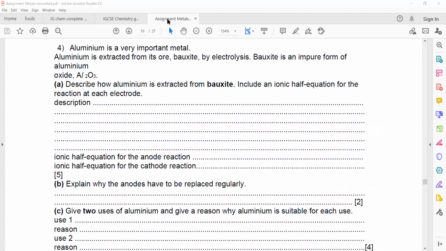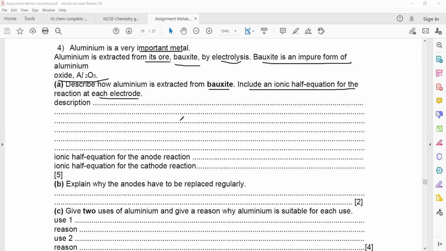Aluminum is a very important metal. There are many uses of aluminum. Aluminum is extracted from its ore bauxite by electrolysis. Bauxite is an impure form of aluminum oxide. Describe how aluminum is extracted from bauxite. Include an ionic half equation at each cathode and anode. So this is a detail.